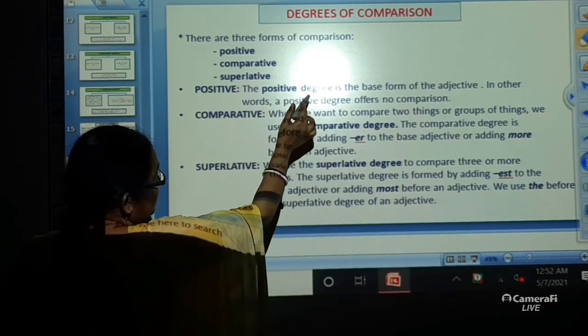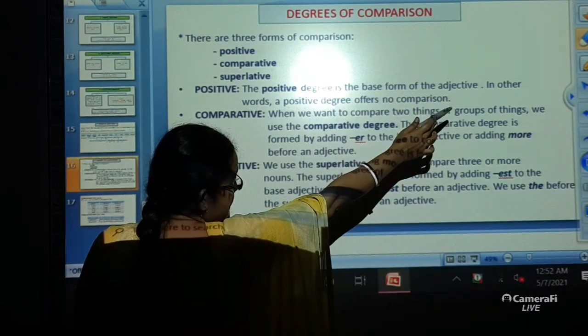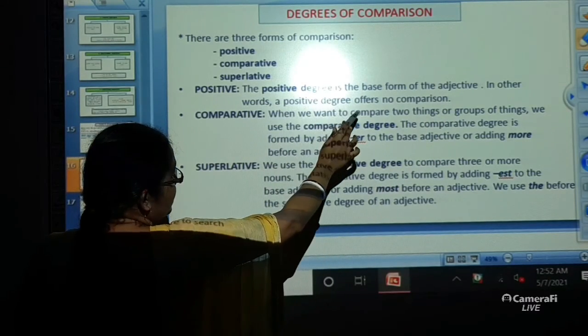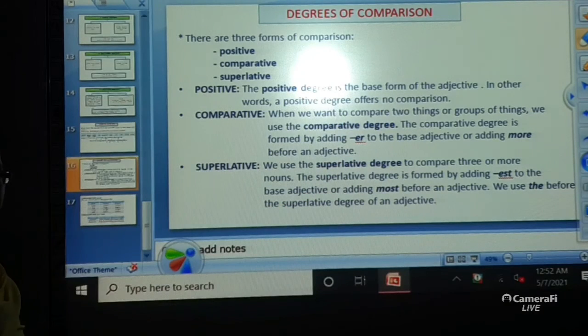Positive. The positive degree is the base form of the adjective. In other words, a positive degree offers no comparison. It is just the base form of the adjective. It does not offer any kind of comparison with any other person or thing. It is just the base word. For example, if I give you tall, tall is the base form of the adjective. That is, it is in the positive degree.